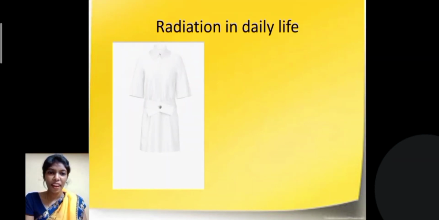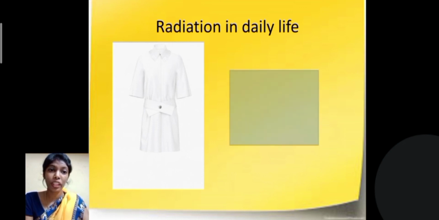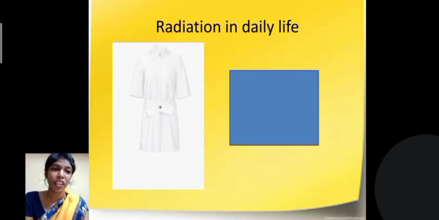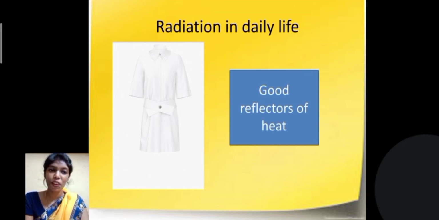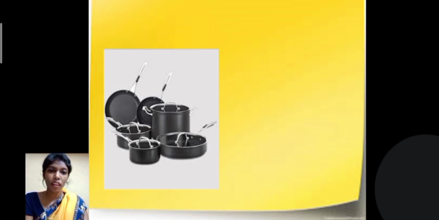We all have white dresses in our house, and let us see what the connection is between the white dress and radiation. They are good reflectors of heat. So a white dress does not absorb heat, but it reflects heat and makes us cool during the summer time. So let us all wear white dresses during summertime.